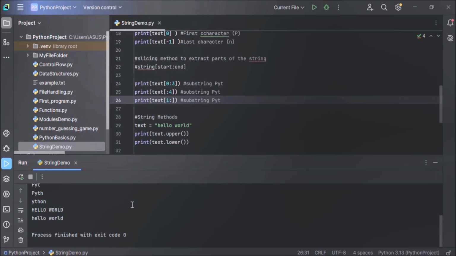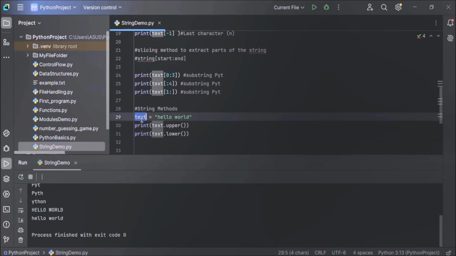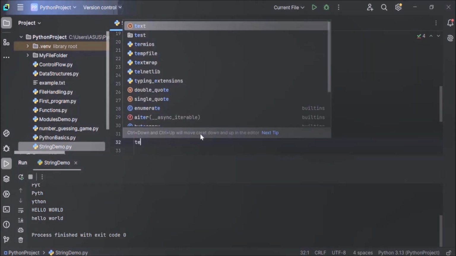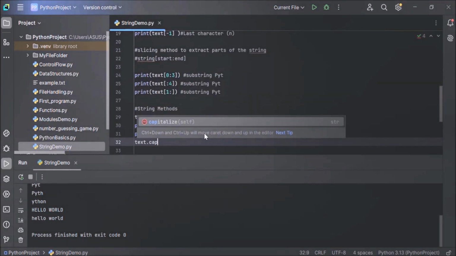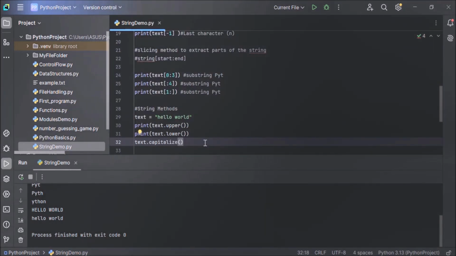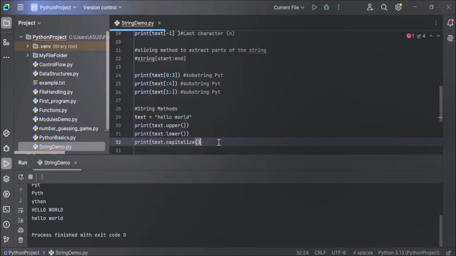Now next is the capitalize method. The capitalize method only capitalizes the first letter. Let's understand this with the help of an example. Let's capitalize the text string. Name of your string, that is text, dot, name of your method, that is capitalize. That's it. And this will return the capitalized string. So let's print the return value: take it inside the print method. That's it.